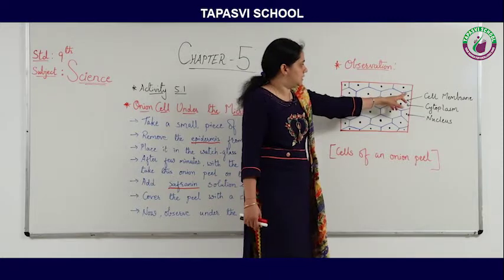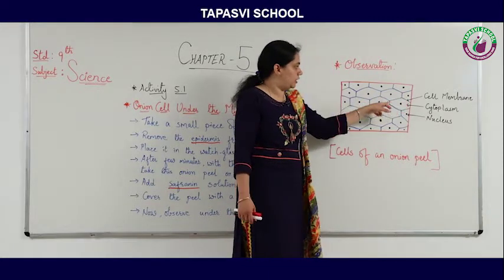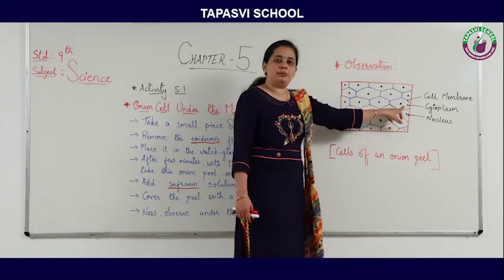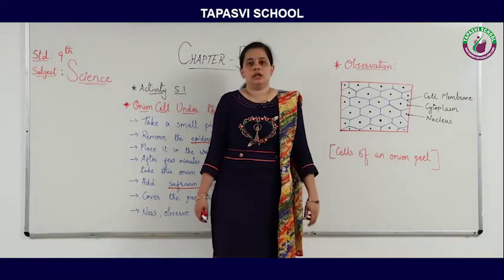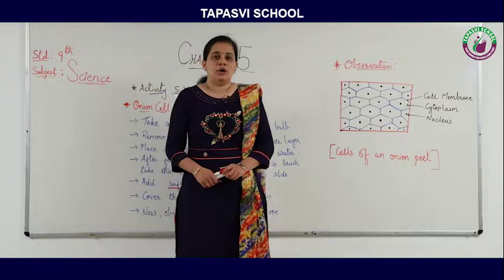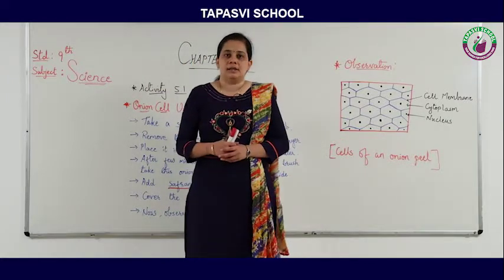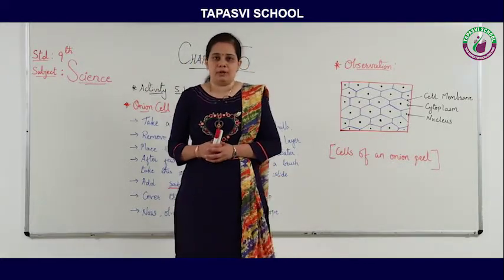So this is the cell membrane, which is the border of the cell, then the cytoplasm, a jelly-like structure, and in the center the nucleus. So we can observe this under the microscope.